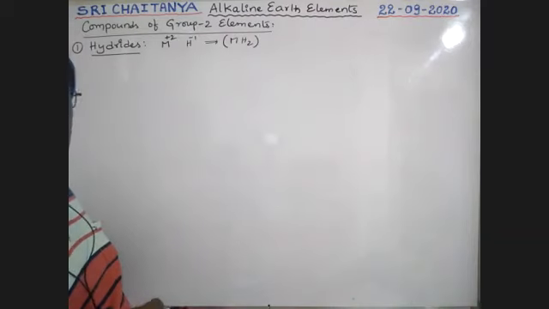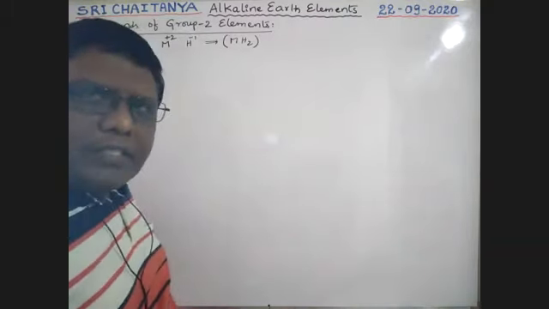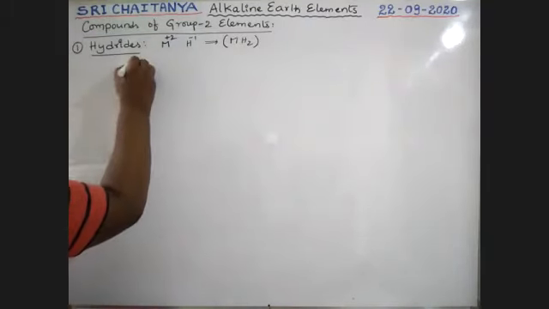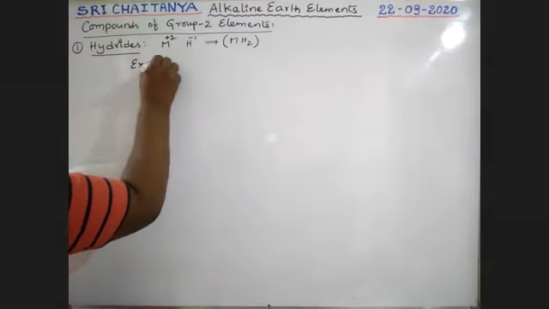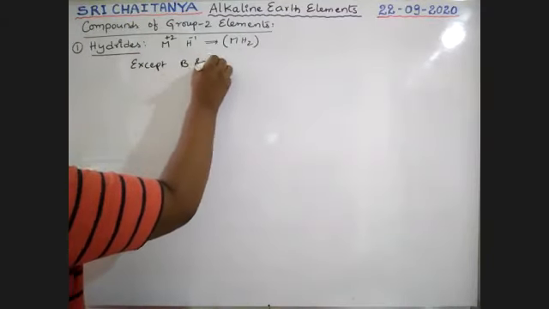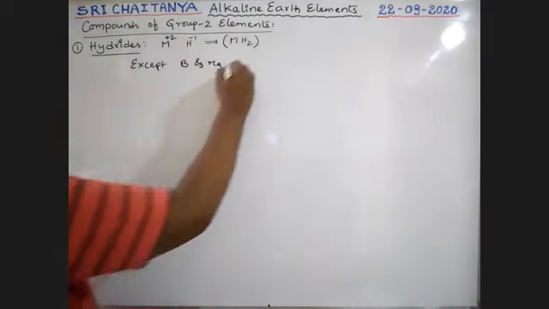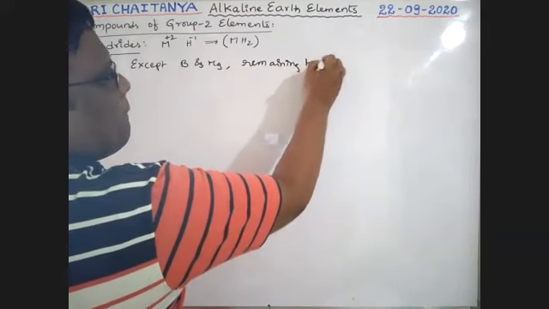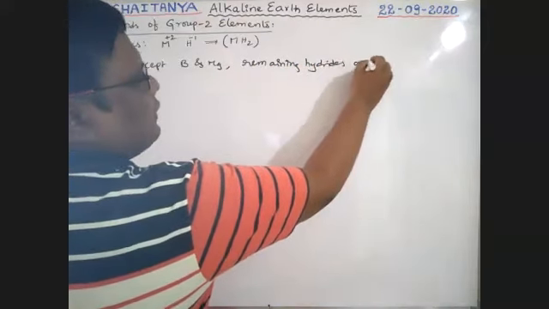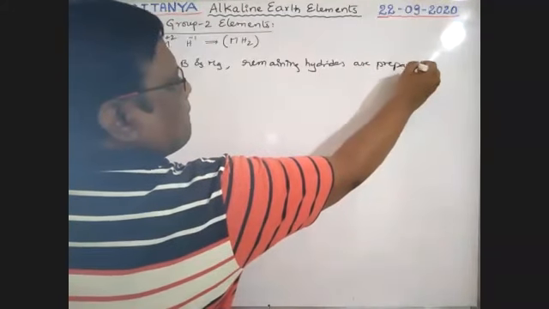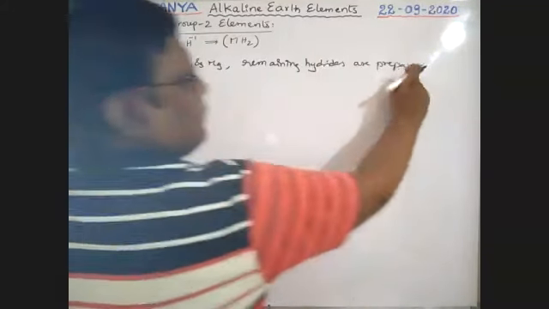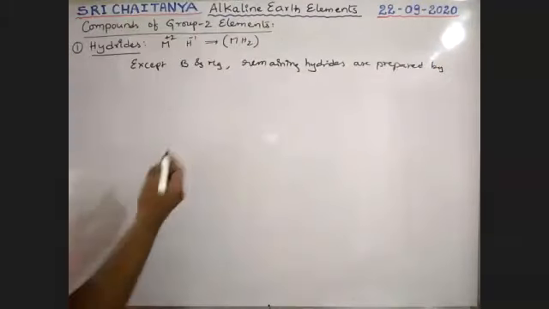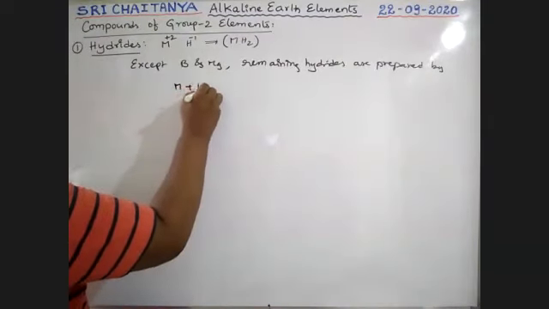Okay. Now, what are the preparations and properties? Let us discuss one by one. Except beryllium and magnesium, the remaining hydrides are prepared by direct combination of the element with hydrogen.